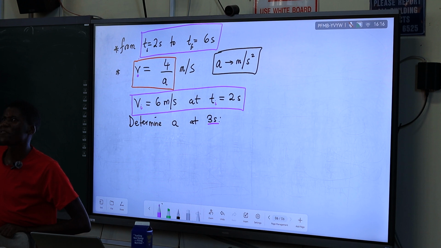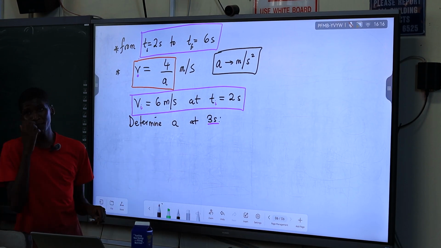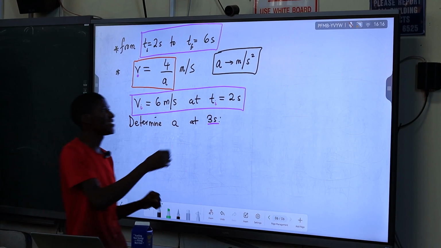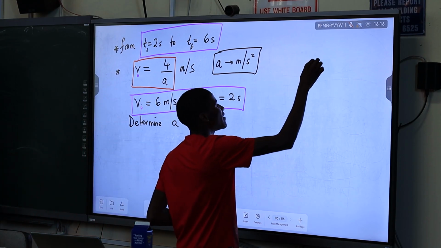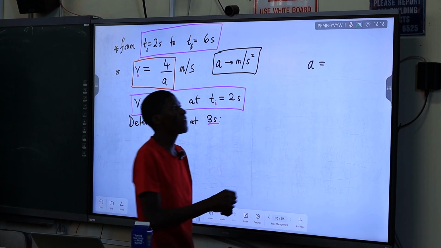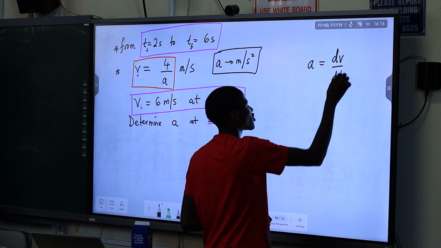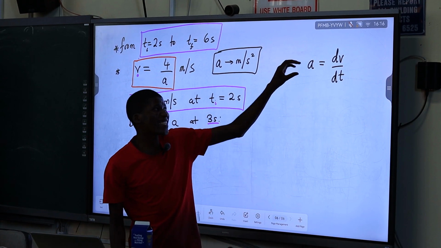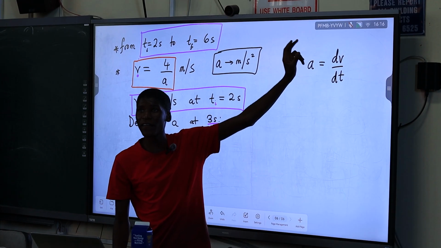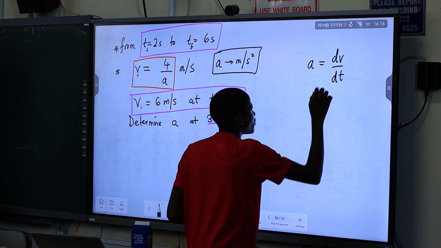Why is it dv over dt equals 4 over a? I told you that acceleration can be expressed in 2 ways, right? Depending on what you have. Acceleration has got 2 differential equations, right? The first one is dv dt. Acceleration is the first derivative of velocity, in terms of time, with respect to time.